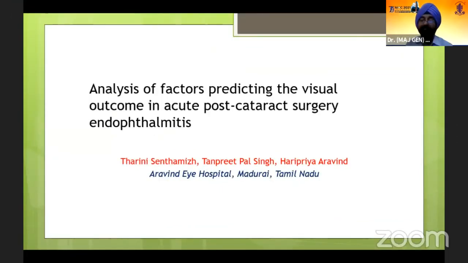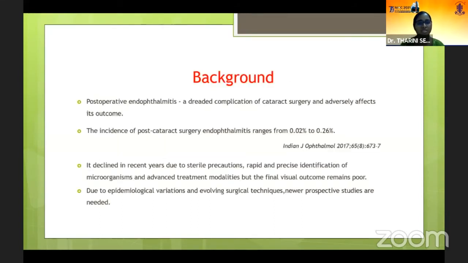Thank you, sir. Good morning, everyone. I'll be presenting a paper on analysis of factors predicting the visual outcome in acute post-cataract surgery endophthalmitis. Post-operative endophthalmitis is a dreaded complication of cataract surgery. It adversely affects the visual outcome. The incidence ranges from 0.02 to 0.26%. Although it has declined in recent years due to sterile precautions, rapid and precise identification of microorganisms, and advanced treatment modalities, the final visual outcome still remains poor.